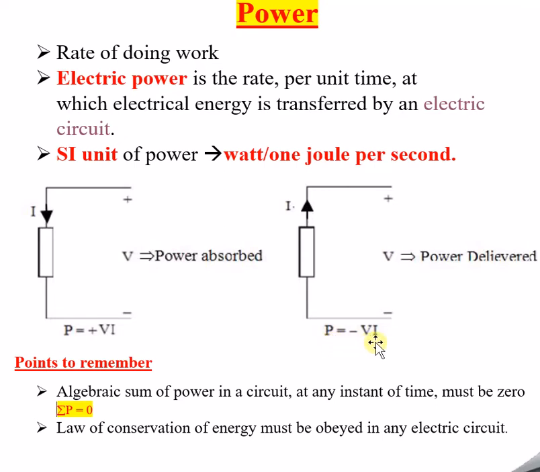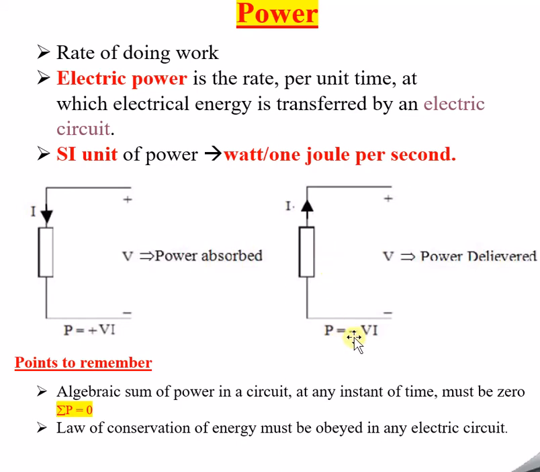Now why is there a minus VI? If you see clearly here, I is the current and its direction is opposite to the direction of the applied voltage. This is the positive and negative, and current actually should flow from positive to negative of the battery, but here the situation is reversed, where the current is flowing in the opposite way to what is expected.